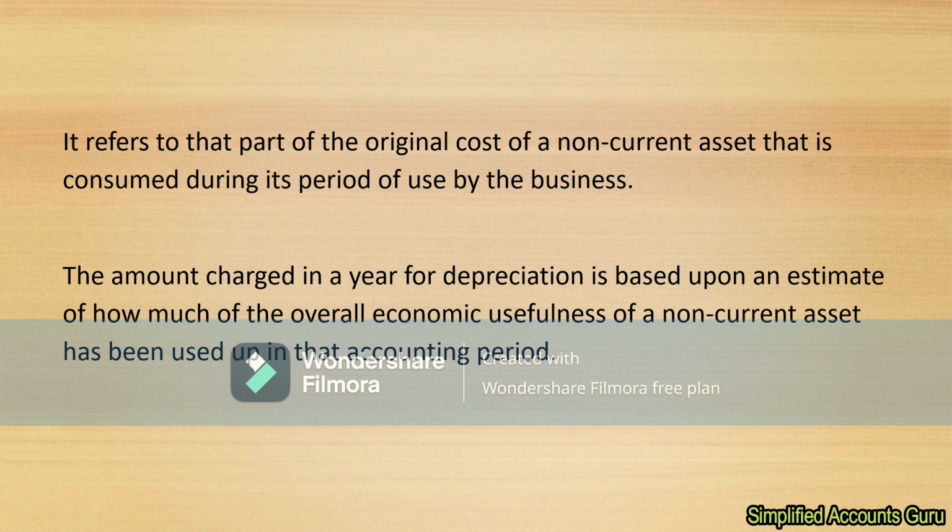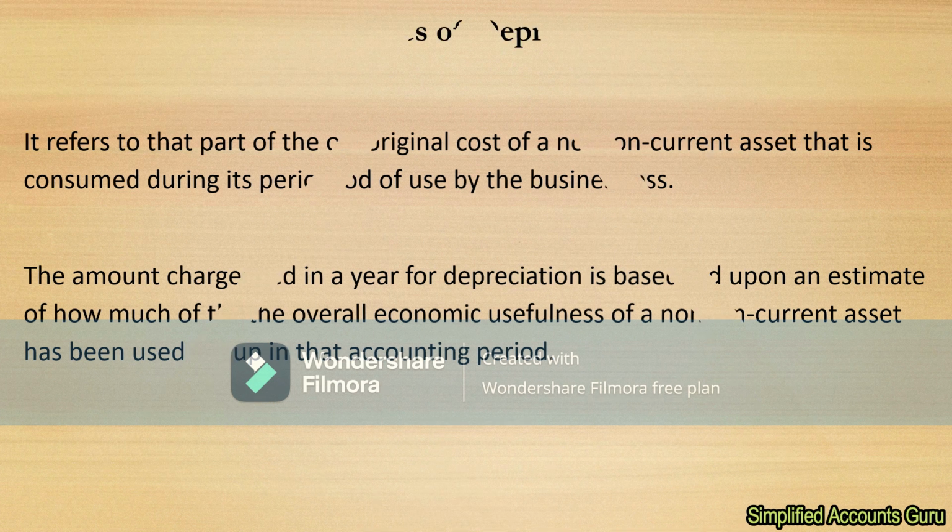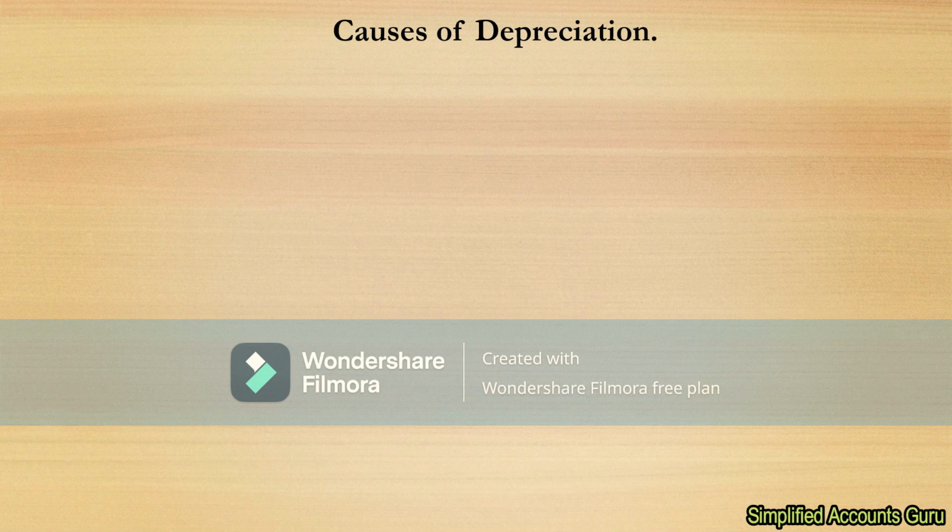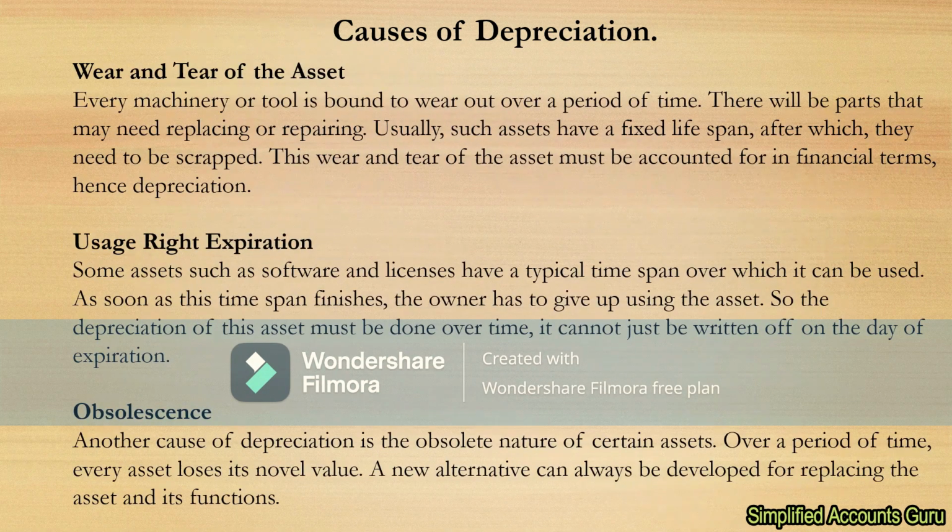We just have to estimate the total amount of depreciation that we expect, or the reduction in value that we expect to experience. We apportion it bit by bit as we move towards the end of the lifetime of that particular asset.